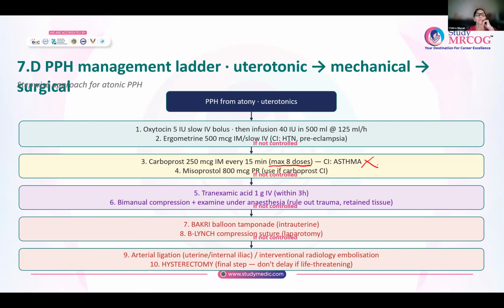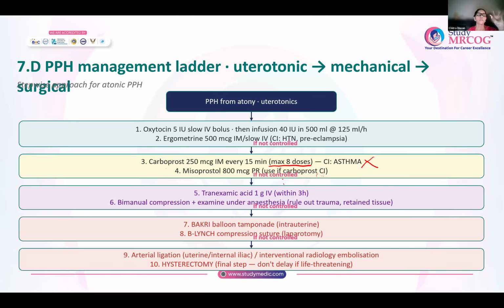The next drug that is advocated after carboprost is misoprostol. So 800 micrograms rectally if carboprost is contraindicated. So if the patient is asthmatic, you cannot give carboprost, you can use misoprostol. If this also doesn't control the PPH, you can give tranexamic acid 1 gram intravenously.